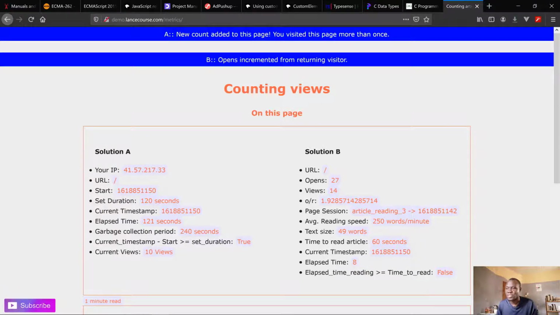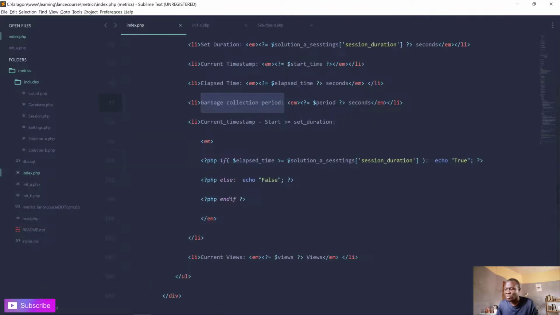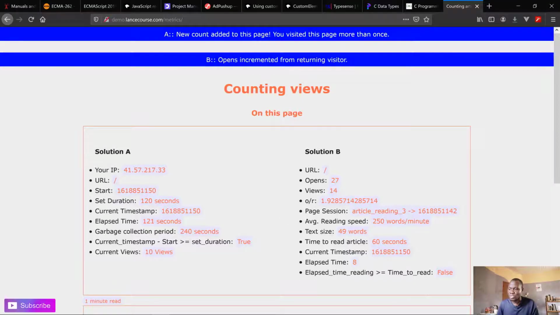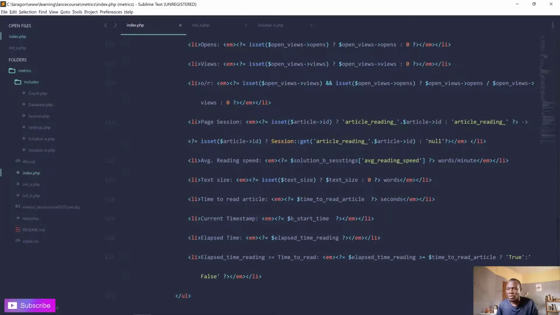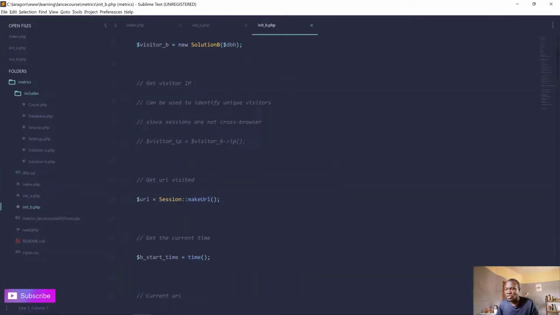Now you can see that message, new count added to this page. You visited this page more than once. So it gives us these numbers, and all these durations are just to display all these metrics you are seeing here. All right, so that's solution A. Now for B, we go back to init B. We do the same thing.